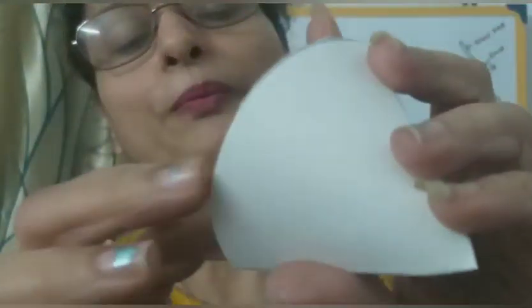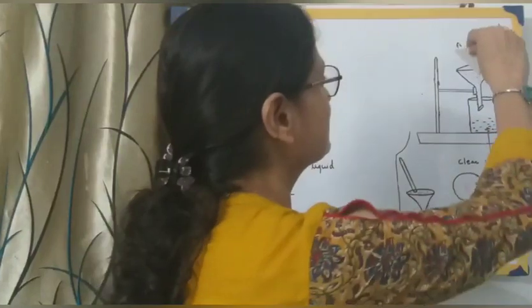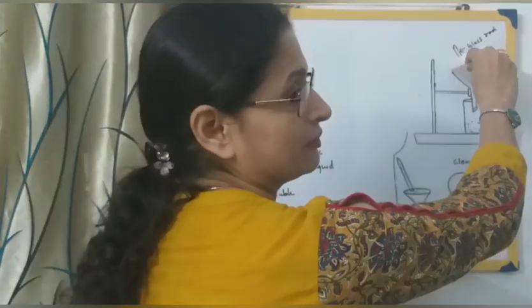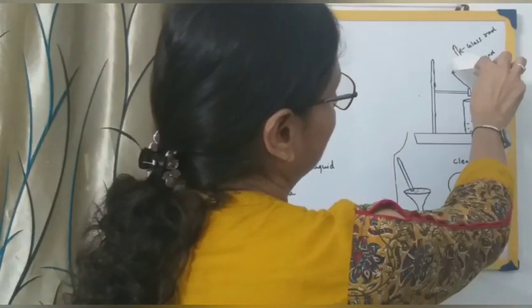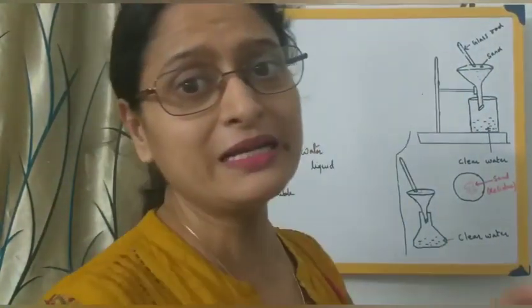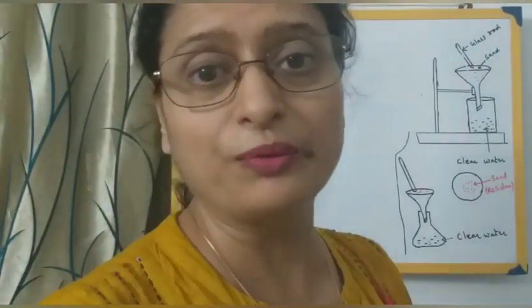So you have to prepare it in the form of a cone, and keep it inside this funnel this way. So this cone will be inside this funnel. This filter paper will be acting as your filter over here.